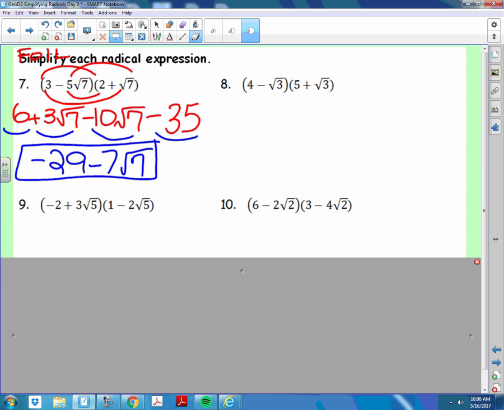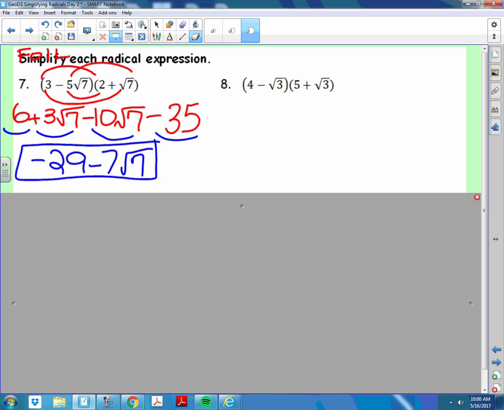So why don't you try 8 for me, please? Take your time. I want to see the FOIL step. I want to see the unsimplified step so that I can see where you're making mistakes, if you are making mistakes.